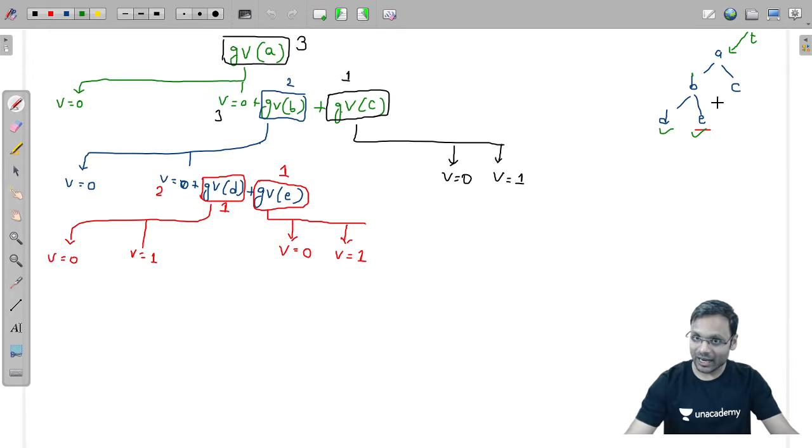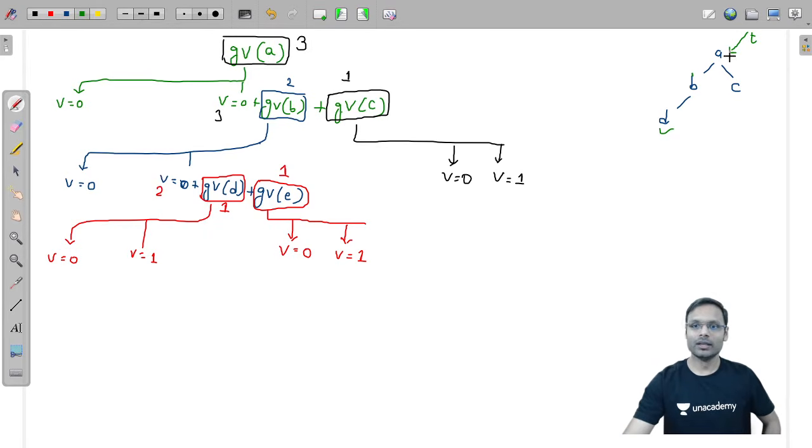Suppose here we have this particular B, and for B we don't have this right child E. For B we don't have any right child. Is B a leaf node? No. If B is not a leaf node, I will call for B's left child and right child both. When I call for B's left child, I will be getting D. But when I call for B's right child, I will be getting null.